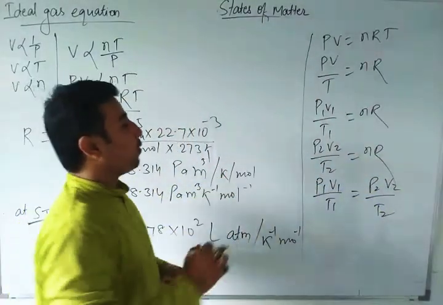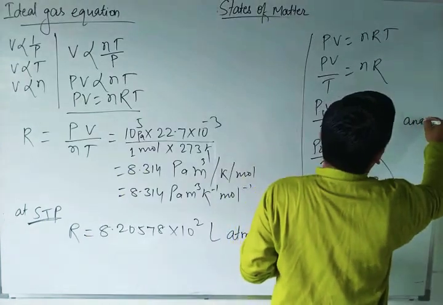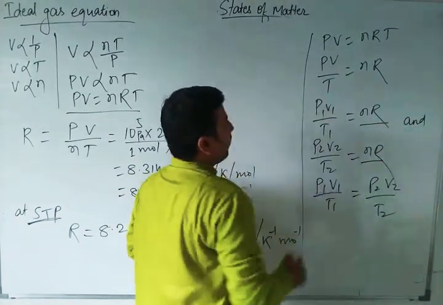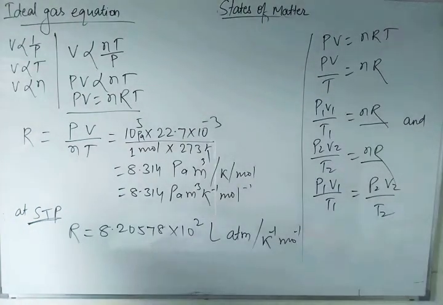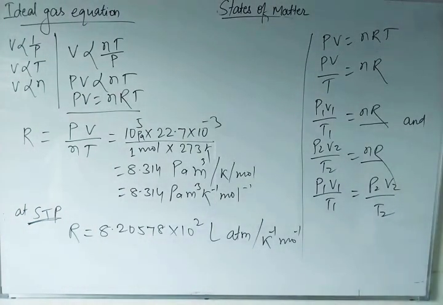This is the combined gas law. So we will solve one problem.